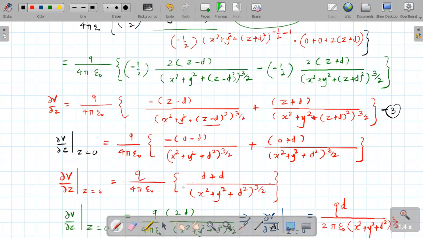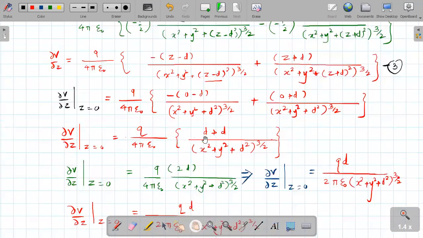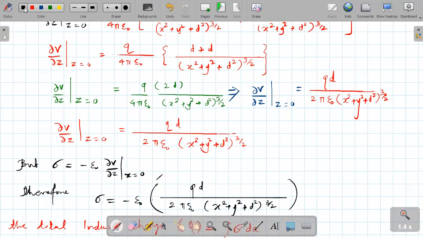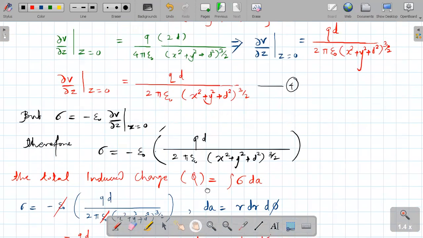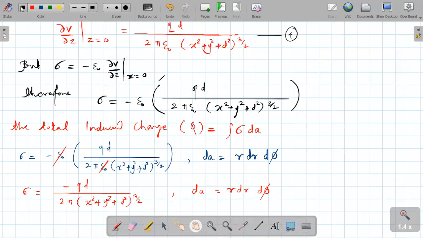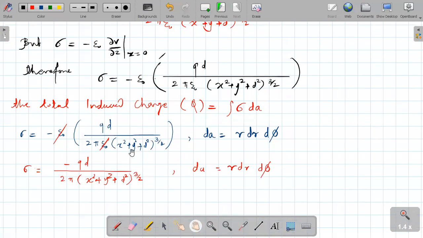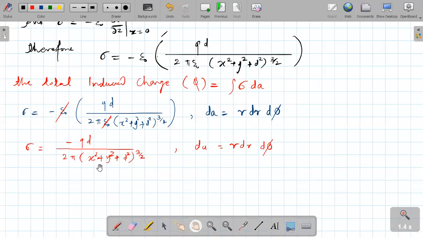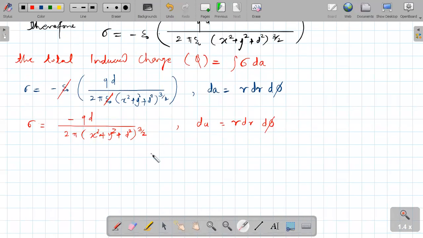Then after putting the value of z equal to 0, you will get the new term, that is equation number 4. Okay, this is your equation number 2. Now I will take only this term.